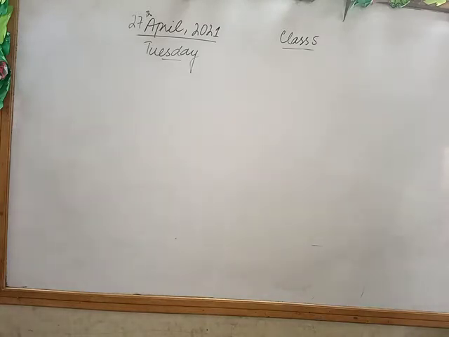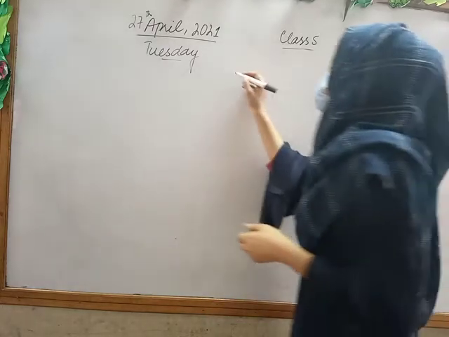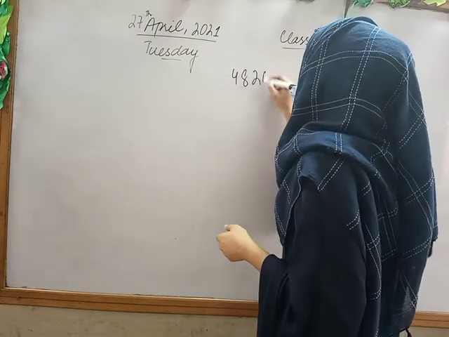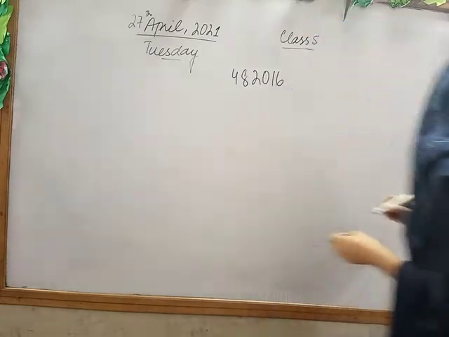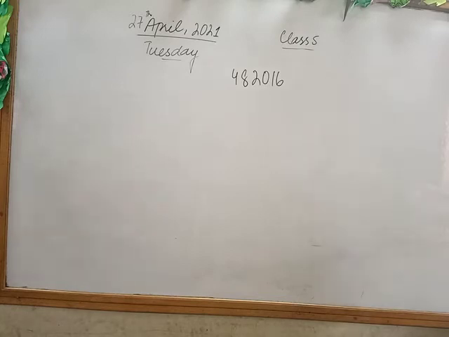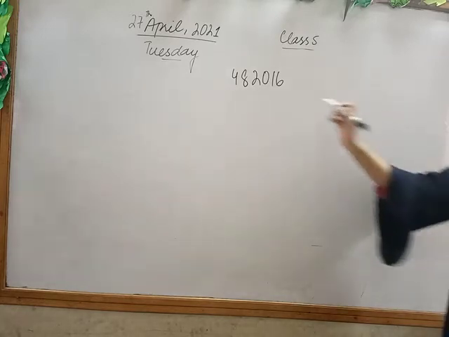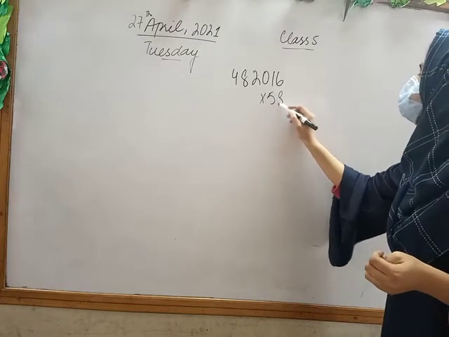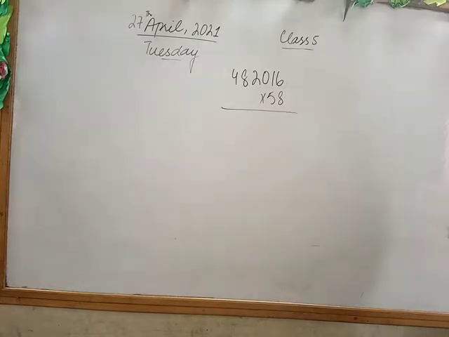I have 482016 multiplied by 58. So who will tell me what is multiplicand and multiplier in it?